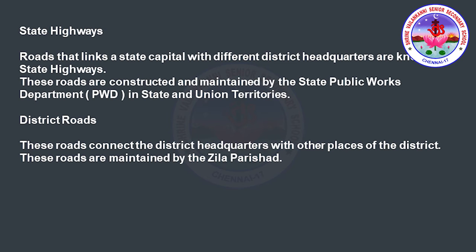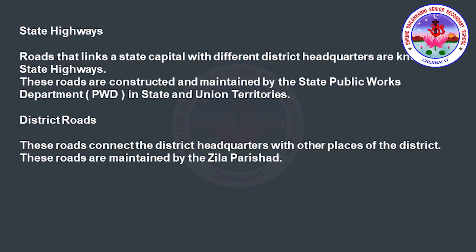Next one is the state highways. The roads that link a state capital with the different district headquarters are known as the state highways. These roads are constructed and maintained by the State Public Works Department. Earlier we saw the national highways are laid and maintained by the Central Public Works Department. These state highways are maintained by the State Public Works Department in states and union territories.